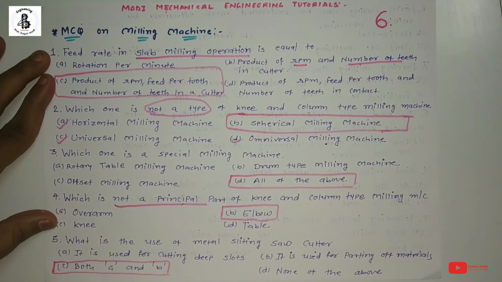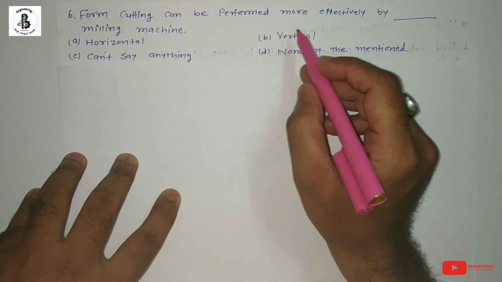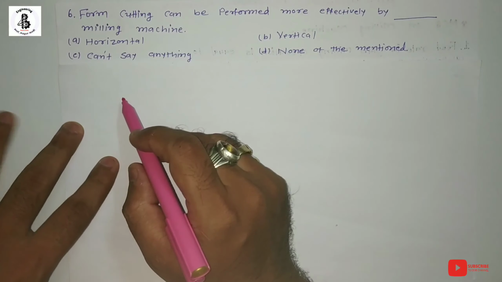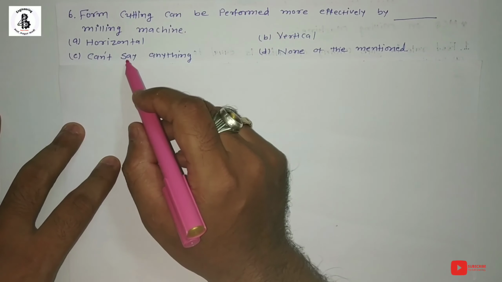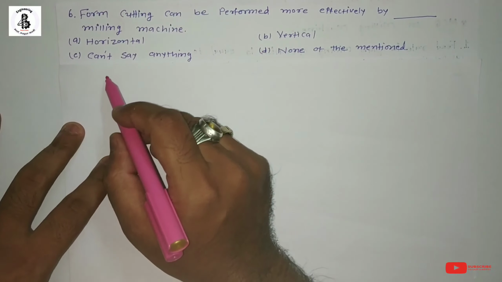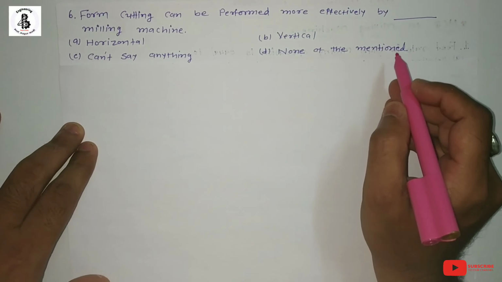The next question. Form cutting can be performed more effectively by which milling machine? Option A, horizontal milling machine. Option B, vertical milling machine. Option C, can't say anything. And option D, none of the mentioned.